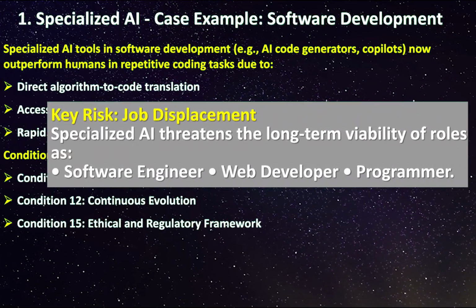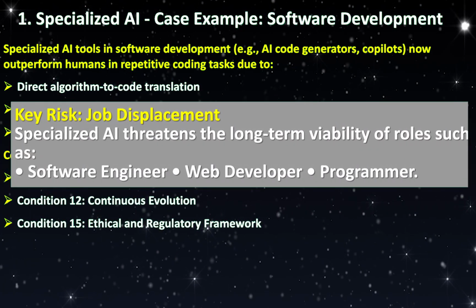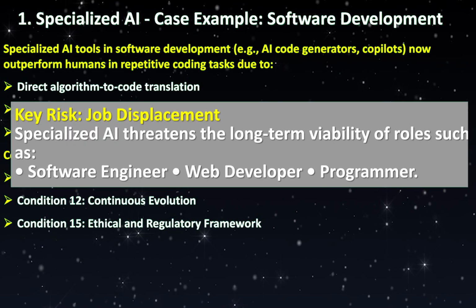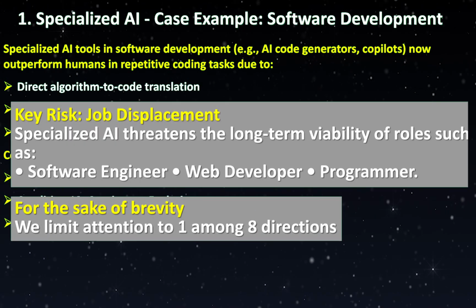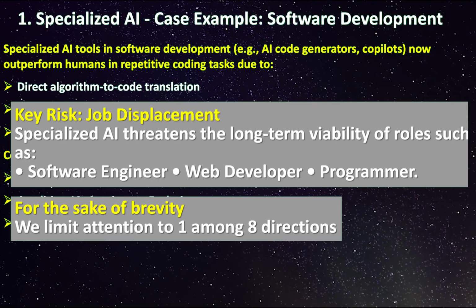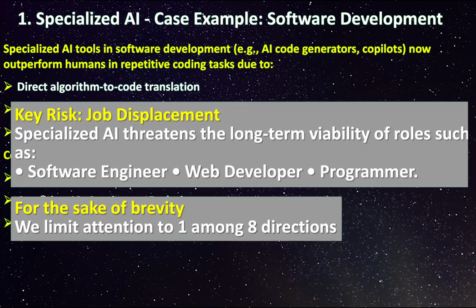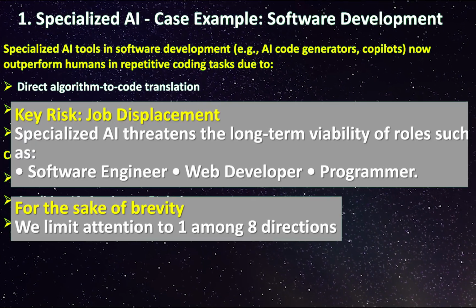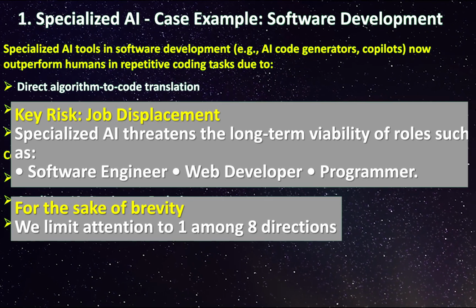Risks of Direction 1: Specialized AI, with software development as example. As we explore the future of artificial intelligence through these 8 strategic directions, it's essential to recognize that each direction carries its own set of risks. To keep our discussion focused, we will examine just one of these directions in detail: specialized AI.